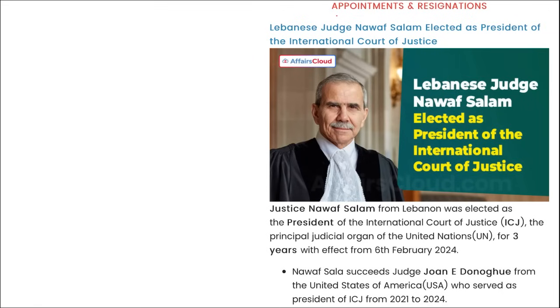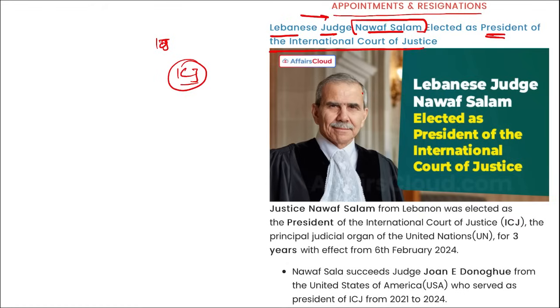Next is appointments and resignation. Lebanese judge Nawaf Salem has been elected as the president of the International Court of Justice. So for ICJ, who has been appointed as the new president? He will be the Lebanese judge Nawaf Salem. As you can see him in the picture, he has been appointed as the new president of the International Court of Justice, and he will succeed whom? He will be succeeding Joanne E. Donoghue from USA to be the new president of the International Court of Justice.